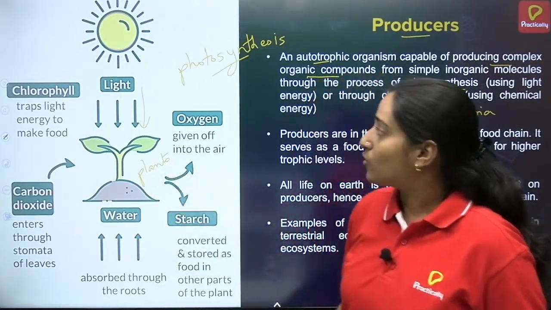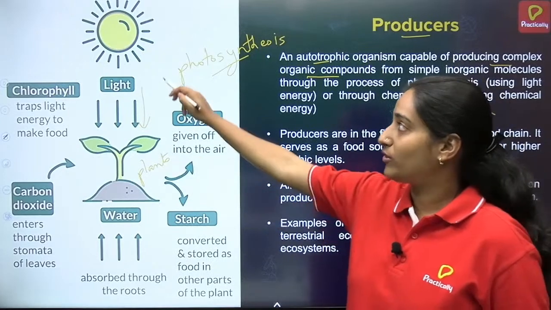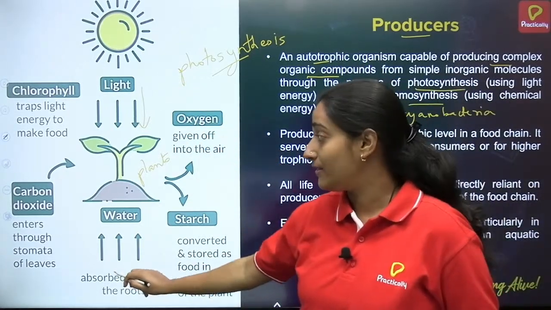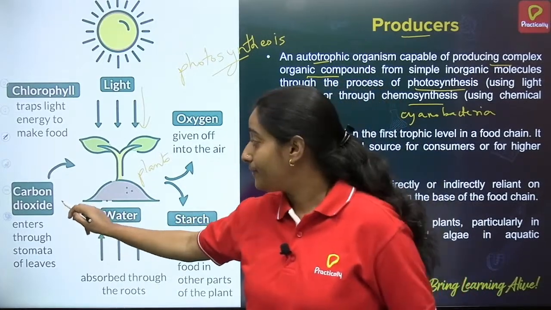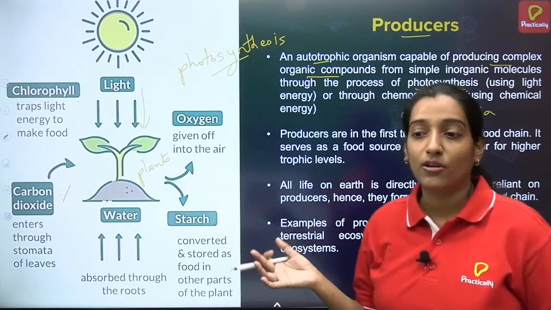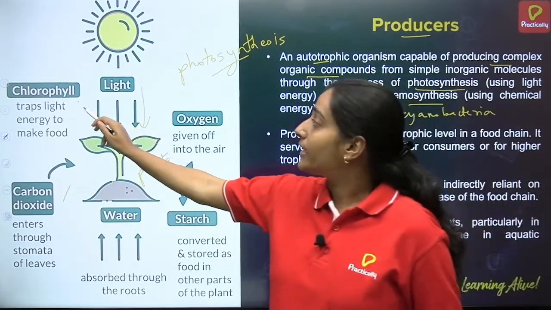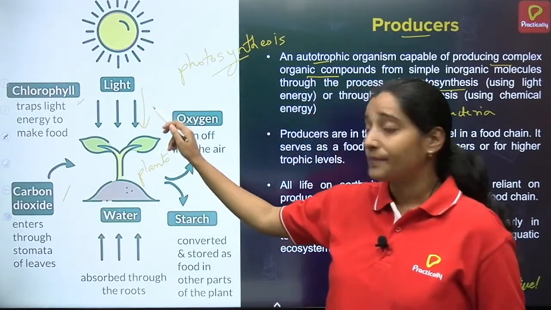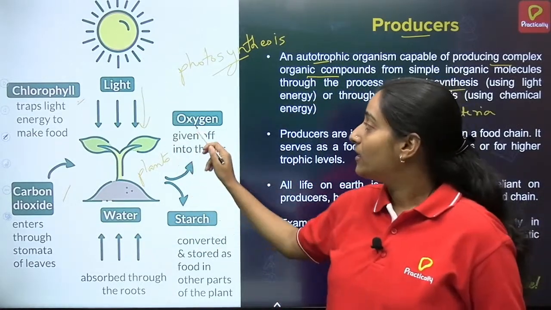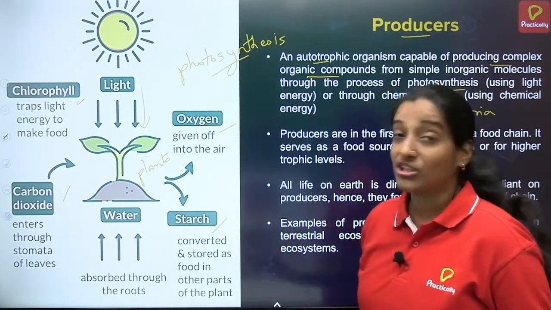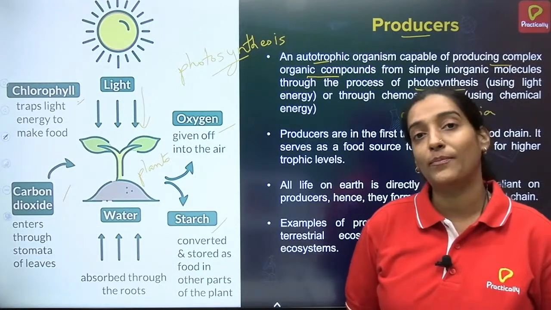So what plants do is they utilize the light from the sun. They take water from the roots that is present in the soil, and carbon dioxide from the environment, with the help of chlorophyll. Leaves contain chlorophyll, you all know. The chlorophyll helps in the conversion of carbon dioxide in the presence of light, and oxygen is released and food is prepared. Starch is the food molecule that plants produce.